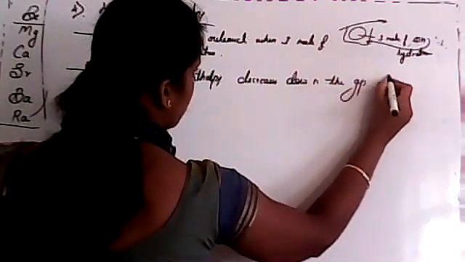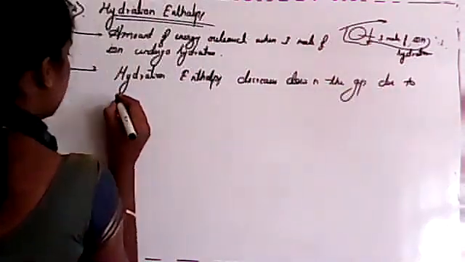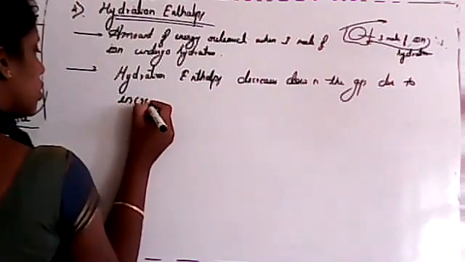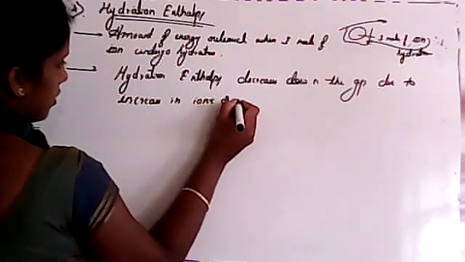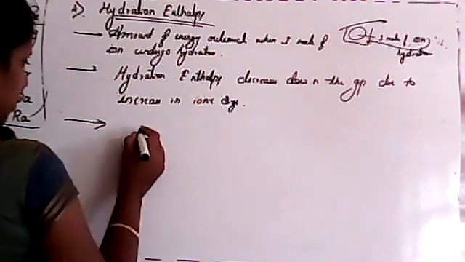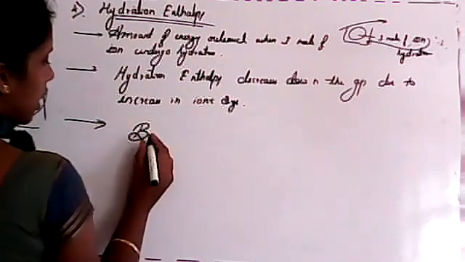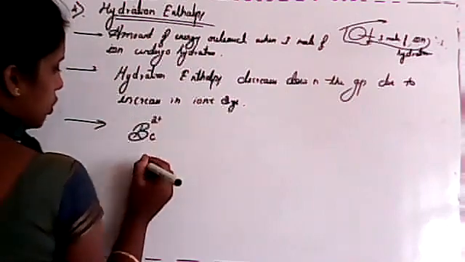Due to increase in ionic size. Isn't it, student? So therefore, beryllium ion, see, we are considering beryllium ion, so that's why it is 2 plus,